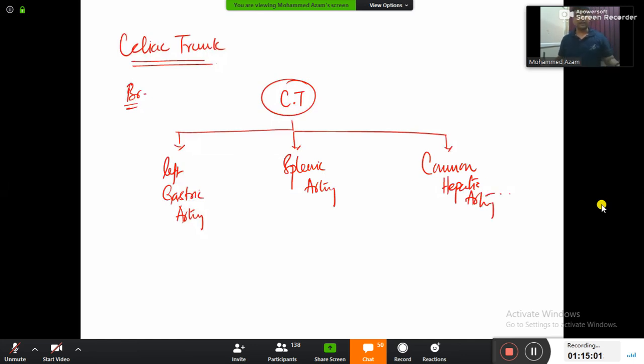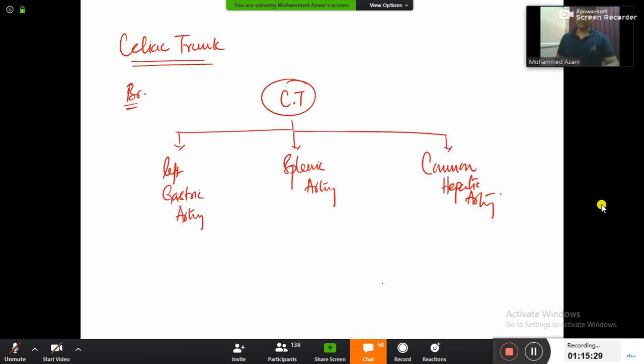There will be left gastric artery, splenic artery, and common hepatic artery.